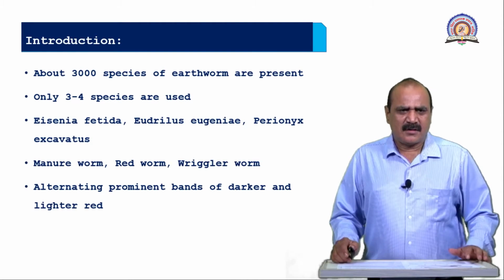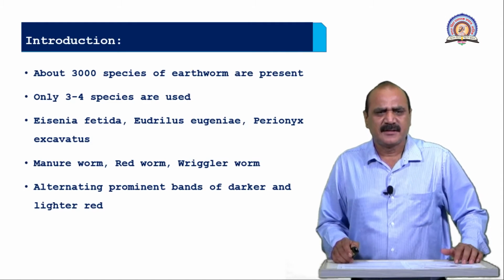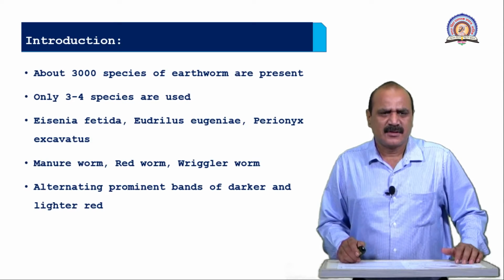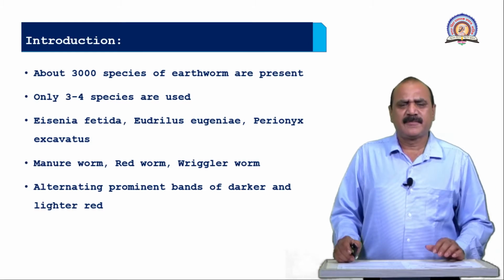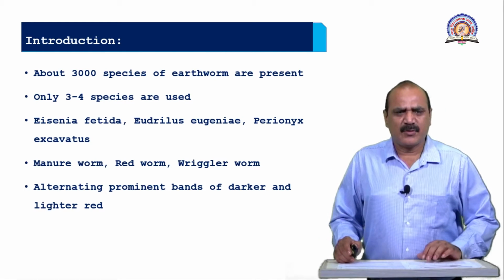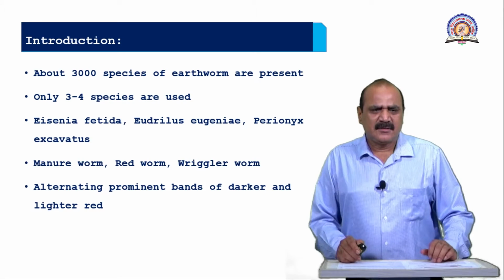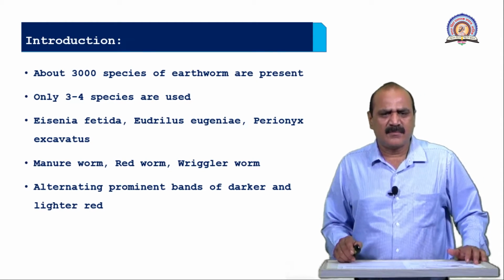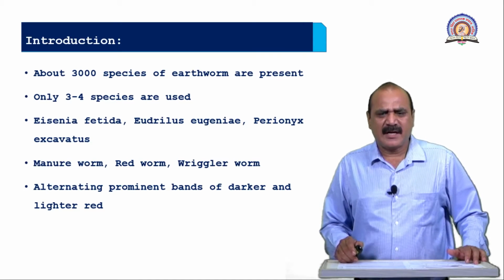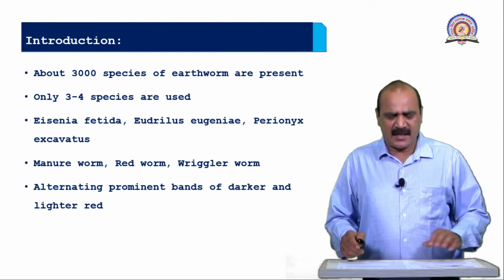Now about 3,000 species of earthworms are present in different regions. Only 3 to 4 species are used commercially to prepare vermicompost and vermiwash: Eisenia fetida, Lampito mauritii, Perionyx excavatus. These earthworms are generally called manure worm, red worm, regular worm, night crawler, then presence of the bands, that is the dark bands and light bands.